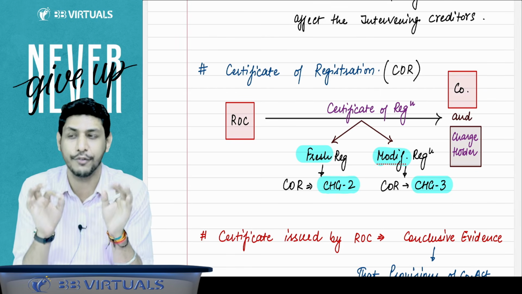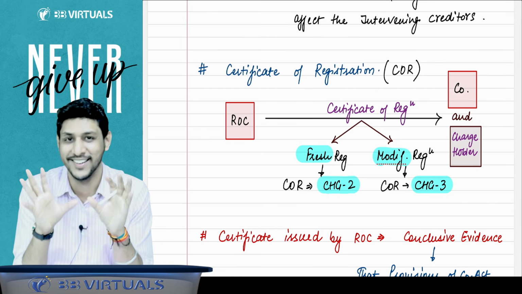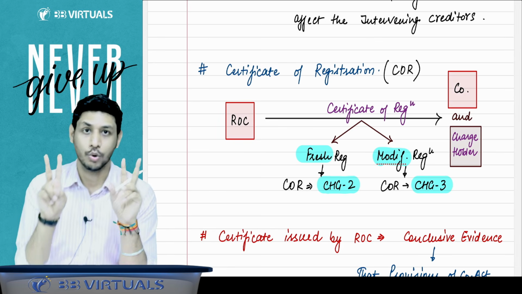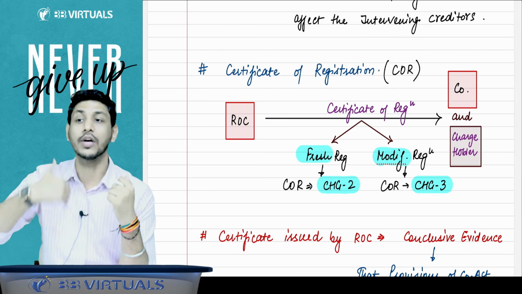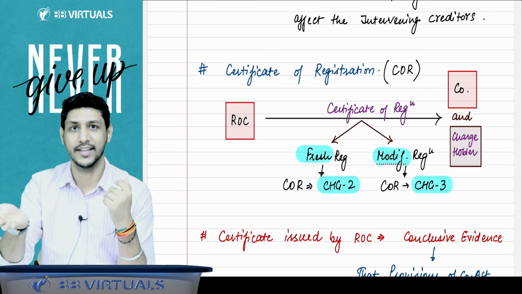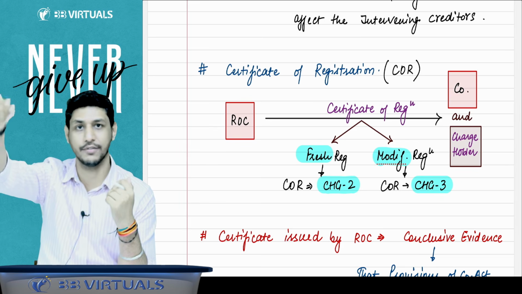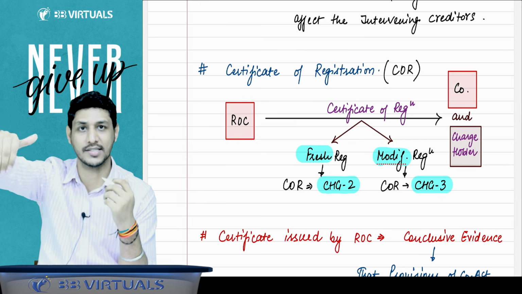Now understand very, very slowly that there are two cases. First is whenever you create a charge, a fresh charge is created, you have to file CHG1 to the ROC. ROC will register the charge.